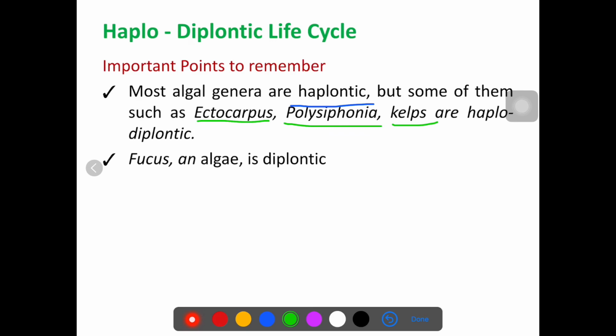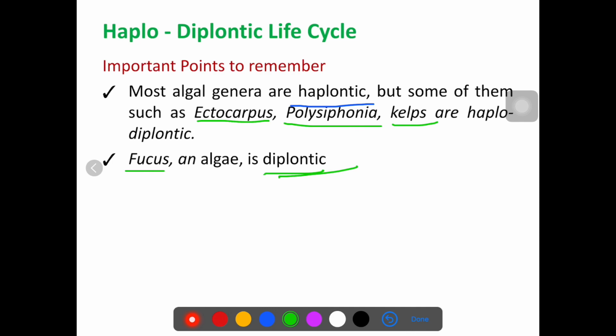They have a haplodiplontic life cycle. There is one more alga called Fucus, which has neither a haplontic nor a haplodiplontic, but a diplontic life cycle. So remember, Ectocarpus, Polysiphonia and kelp have a haplodiplontic life cycle, and Fucus has a diplontic life cycle. So that's all about alternation of generation and the life cycle of a plant.